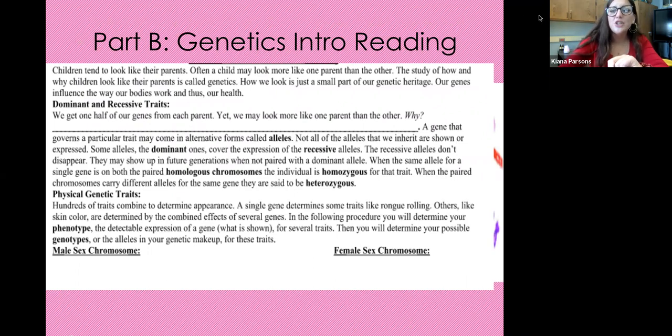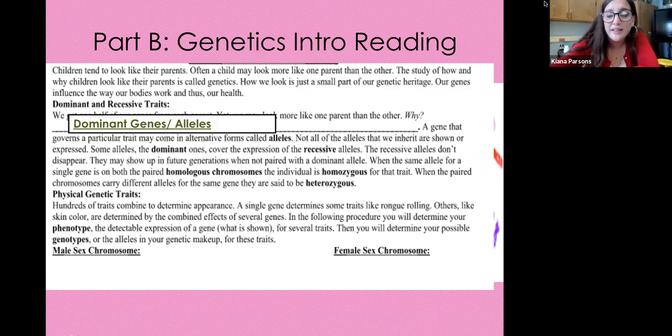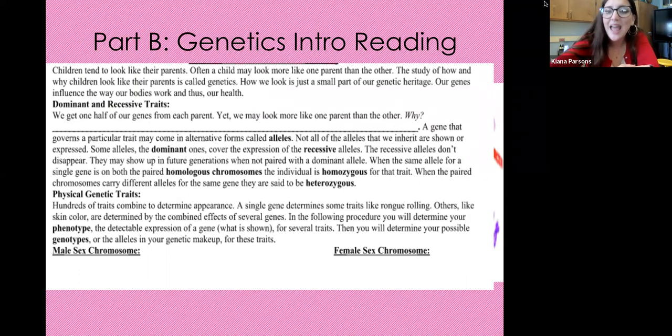So part B, genetics introduction reading. Children tend to look like their parents. Often a child may look more like one parent than the other. The study of how and why children look like their parents is called genetics. How we look is just a small part of our genetic heritage. Our genes influence the way our bodies work and thus our health.